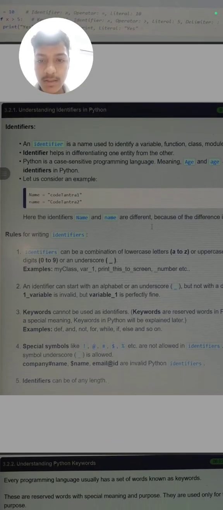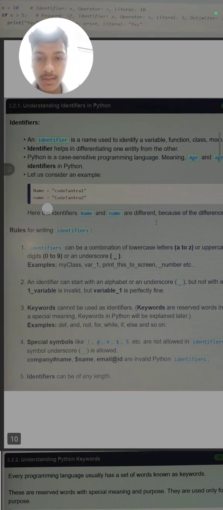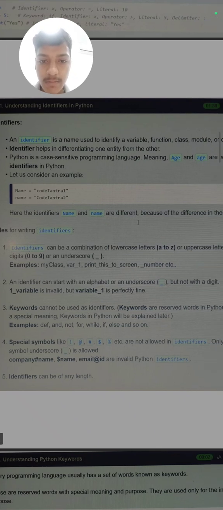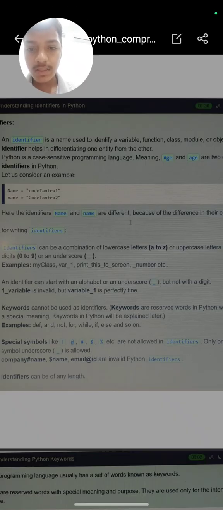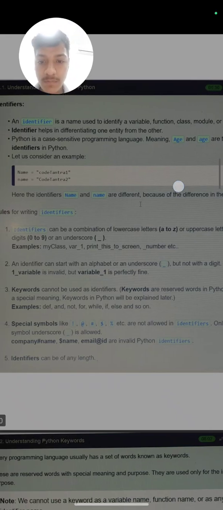Next, an example: name and Name. Here the identifiers name and Name are different because of the difference in case. Python is a case-sensitive language. What we mean by case sensitive is that in the first line the first letter of name is capital, and in the second line the first character is small. So these are different and are stored in different memory. This is called case sensitive: when uppercase and lowercase letters have different meanings, and it changes the sense of the whole sentence.